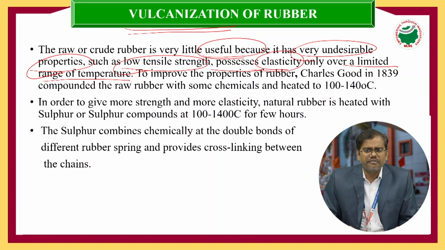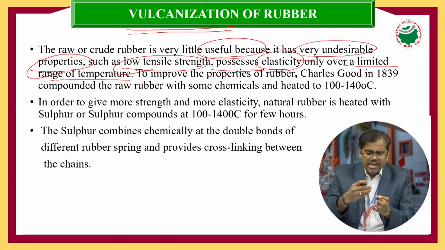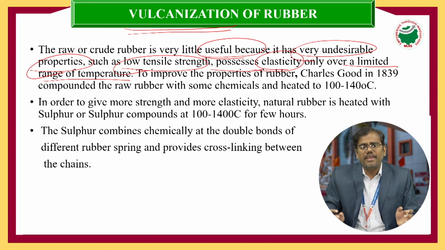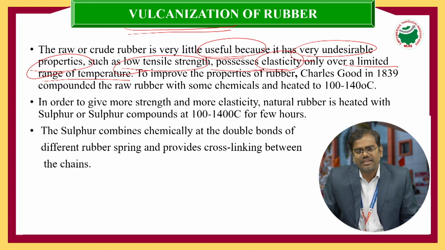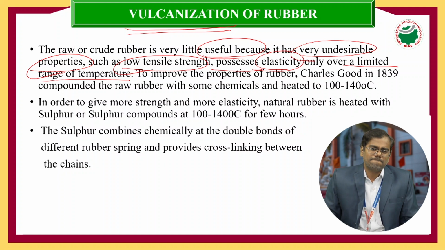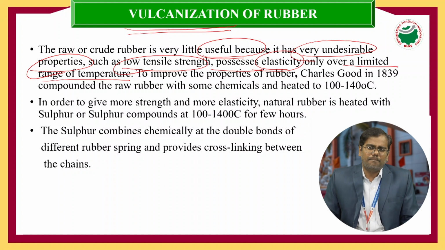And when natural rubber is exposed to the atmosphere, what will happen? It consists of unsaturated double bonds, and these unsaturated double bonds easily react with oxygen. Therefore, epoxides are formed in natural rubber, and when epoxides are formed, the natural rubber gives off some smell. All these disadvantages are present in the raw natural rubber.